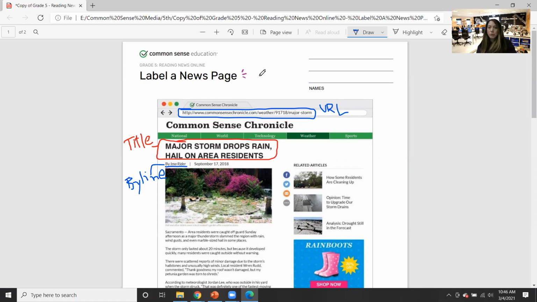And so the thing is that as you get older and you do a lot of research, maybe you have to write a paper or an essay or do a project, you can't just put a source as Google. Where did you get your information from? Google. No, that doesn't count. If you did a Google search and it led you to this article, then you would need in your sources to put the name of this article, the author, the URL of the article.